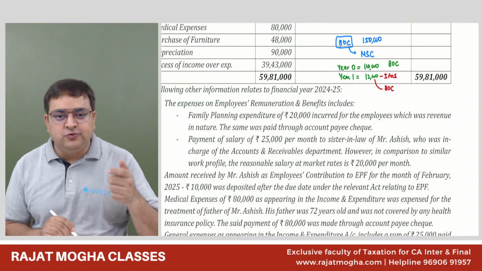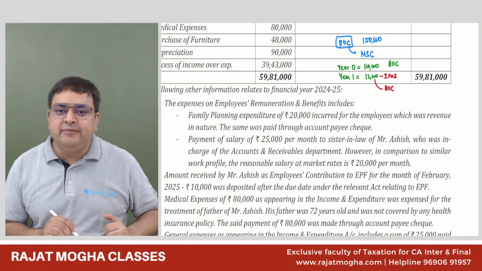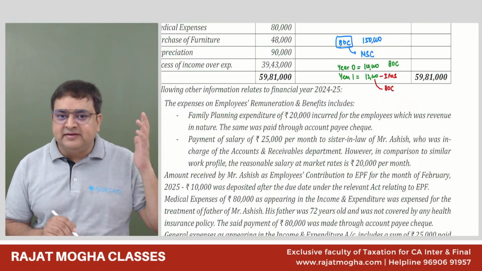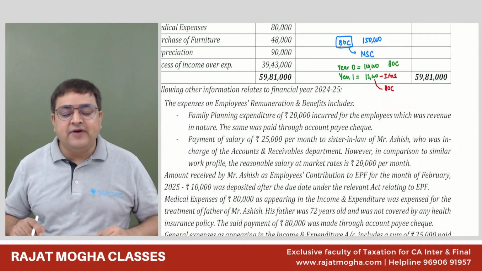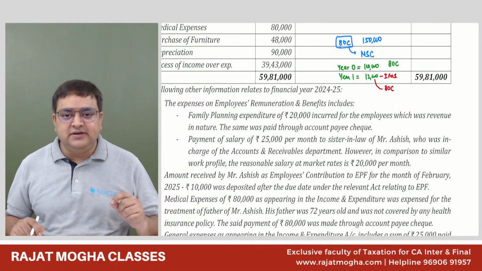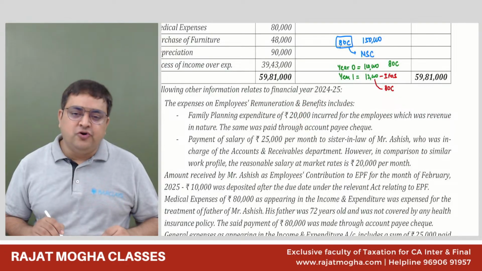And if you remember, the students who have done regular batches, I have told you the story. What is the story behind these family planning expenses? I've told you that during the time of emergency, something happened. So I'm not repeating that, but please remember that family planning expenses are not allowed for any other assessee. Whether they are revenue or capital does not matter. So 20,000 should not be allowed.